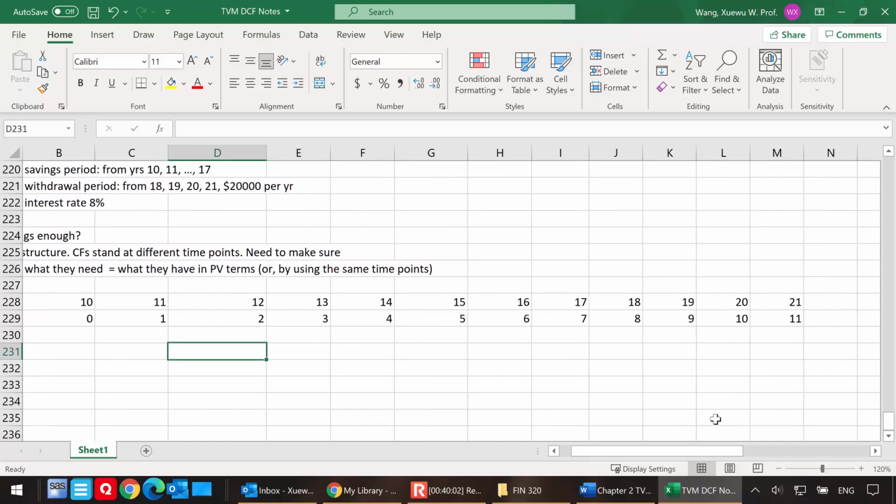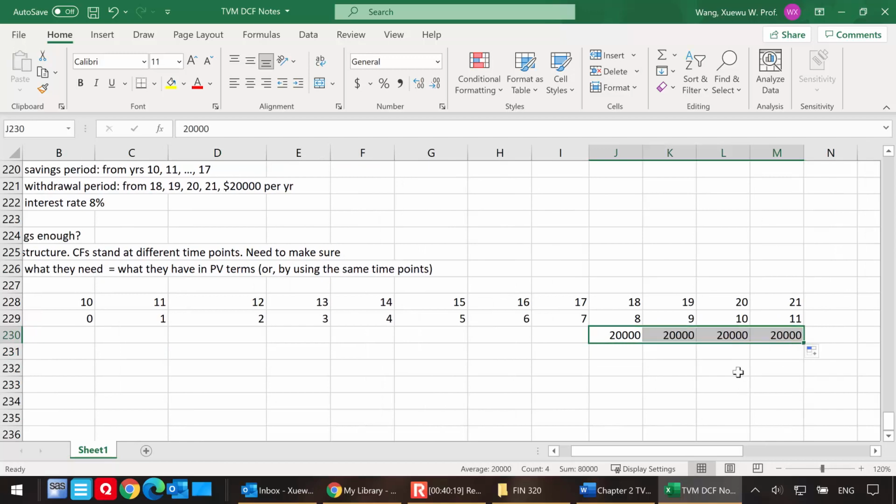So every time you work on cash flows, focus on the cash flow amount and the timing. I'm going to look at the withdrawal here, and that's the first withdrawal, 20,000, at the end of period 18. It's the same withdrawal per year for the college education, so maybe the tuition is fixed.